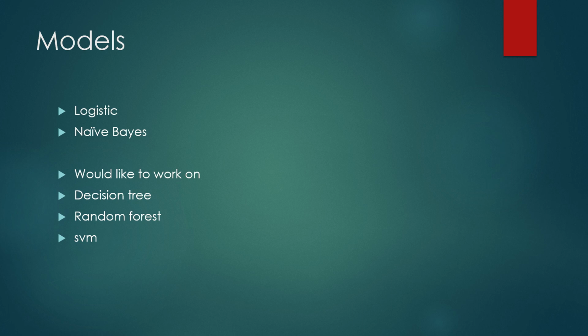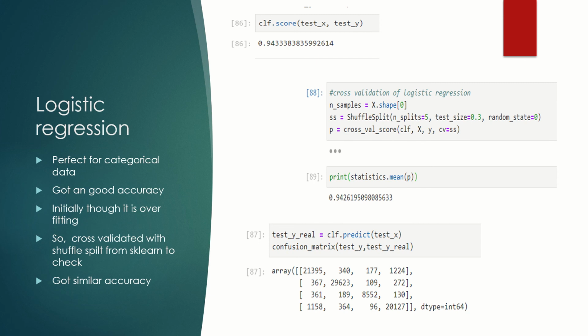Coming to my models, I worked on logistic regression and Naive Bayes. I would like to work on decision tree, random forest, and SVM. Actually, I worked on decision tree too. Let's go into that. First, logistic regression is perfect for categorical data, so I thought I would get decent accuracy. But I got 94% accuracy, and I didn't believe that because it's too good to be true. So I thought it might be overfitting.